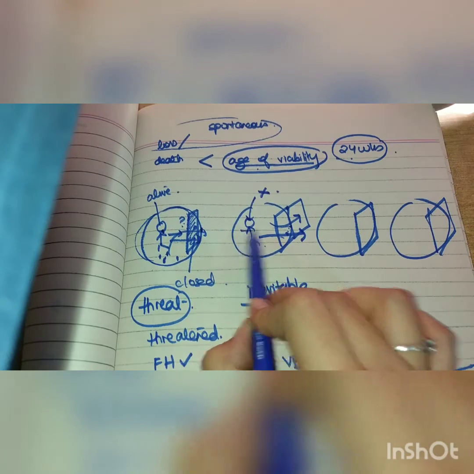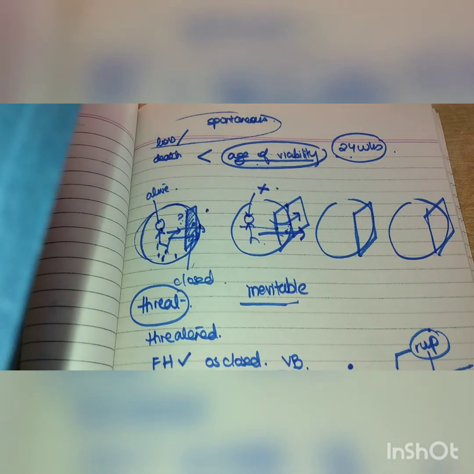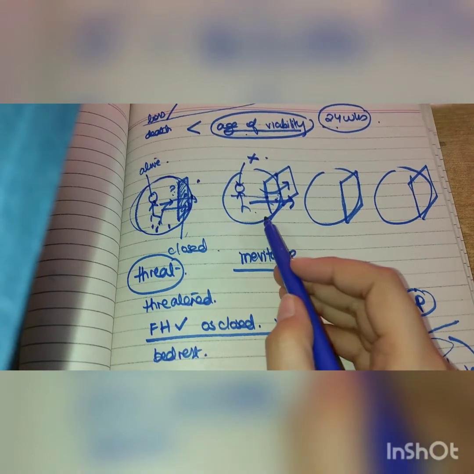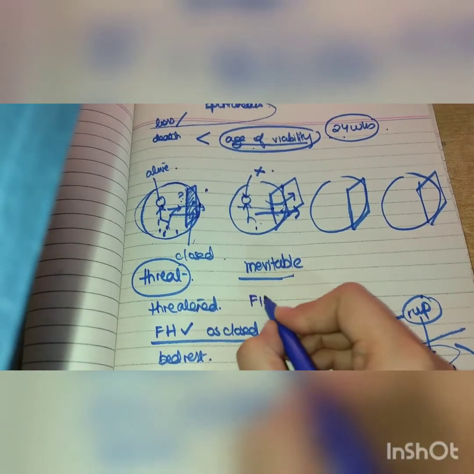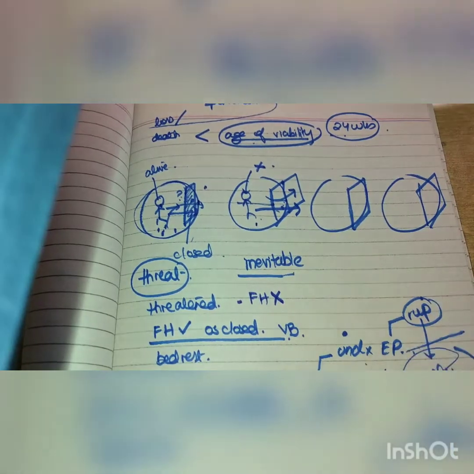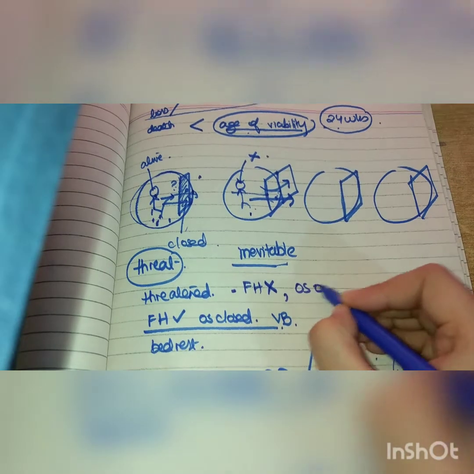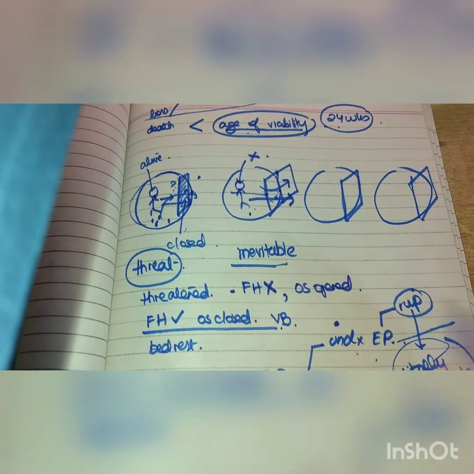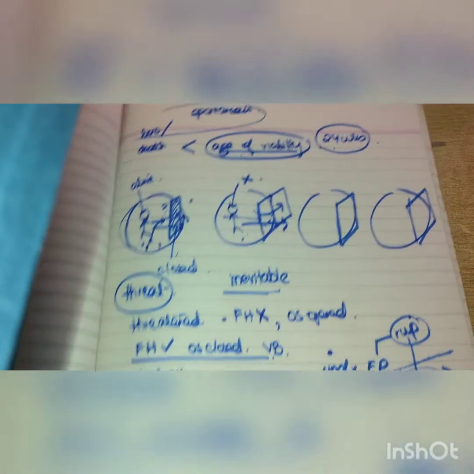In this case, the opposite situation, so it's opposite to the threatened miscarriage is the inevitable miscarriage, in which the fetus is currently present inside, the uterus is not empty, but the fetal heart rate is absent, because sadly fetal death has occurred, and the os is opened, and now it cannot be saved, as the name implies, inevitable. So just remember, it is inevitable to close the door once it has opened.